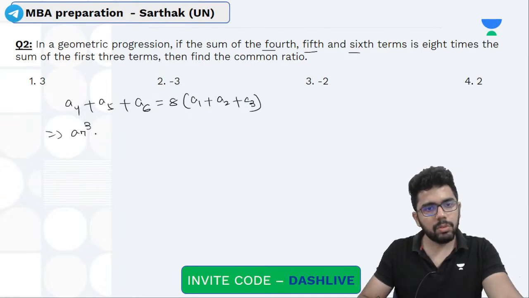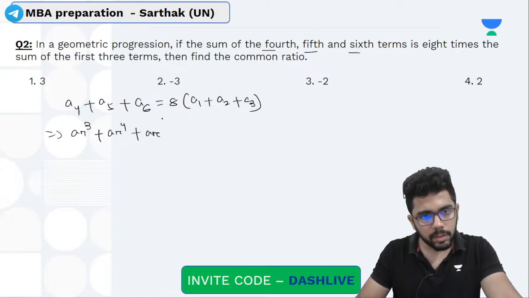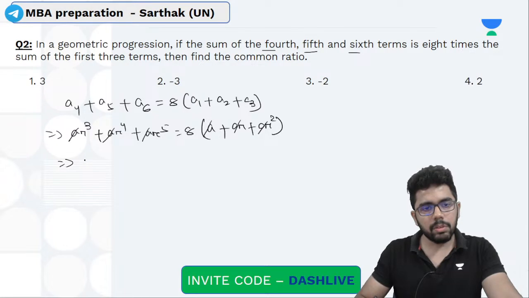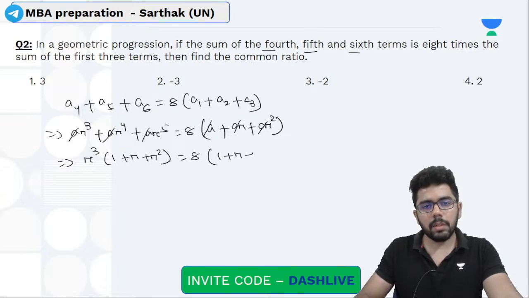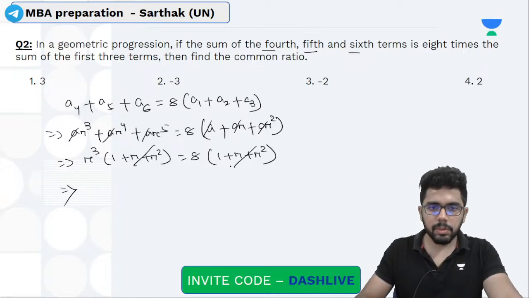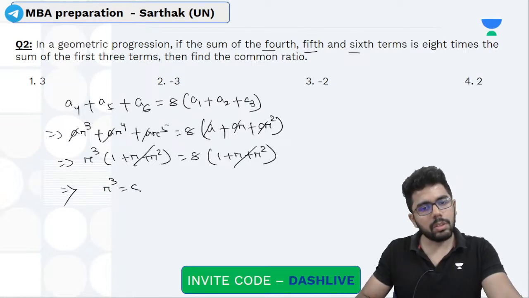It is AR cube. A5 is AR to the power 4 and A6 is AR to the power 5. It is 8 times A plus AR plus AR square. So I can cancel A everywhere. The whole A will be common on both sides. In the first equation, if I take R cube common, I get 1 plus R square. This is equal to 8 times 1 plus R square. So these two also cancel. So you get R cube is equal to 8 and basically R is equal to 2.